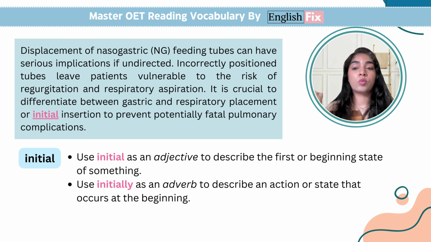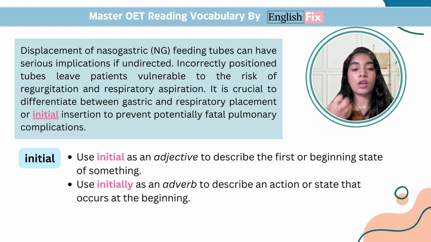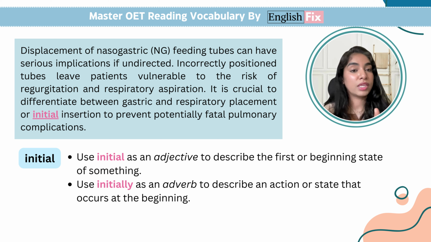Now, the word initially acts as an adverb. So that means that when I talk about a verb, an action word, and I want to give more information about it, I will use the word initially here to describe an action or state that actually occurs at the beginning. Now, even though they are both doing the same thing, grammatically they are used differently in both your OET speaking and in your OET writing.